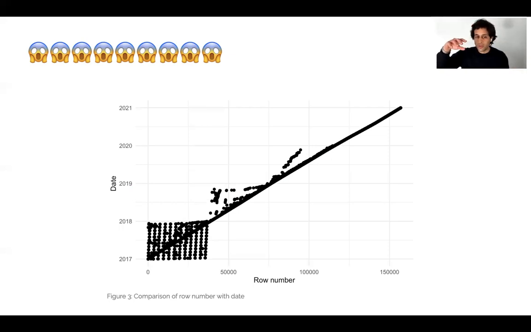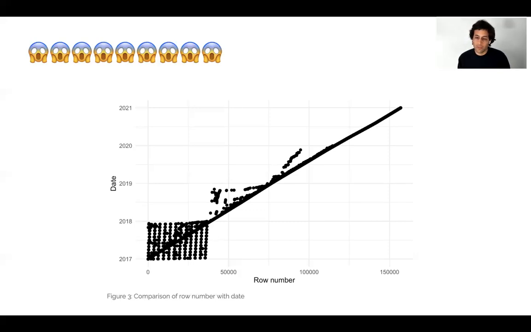If the data were in order of their date, based on what our guess was, then we would expect basically everything to sit along that 45-degree diagonal line. Now we can see we've got some weird stuff going on at the start, but in the second half it looks okay.